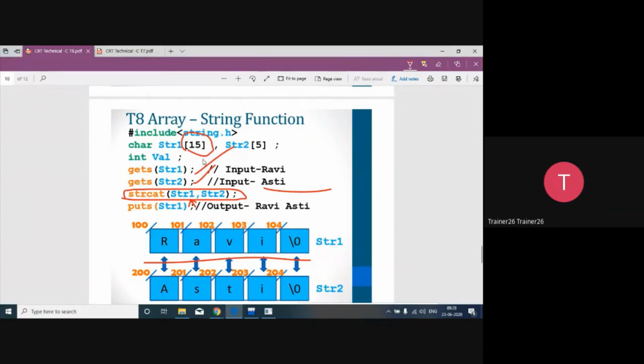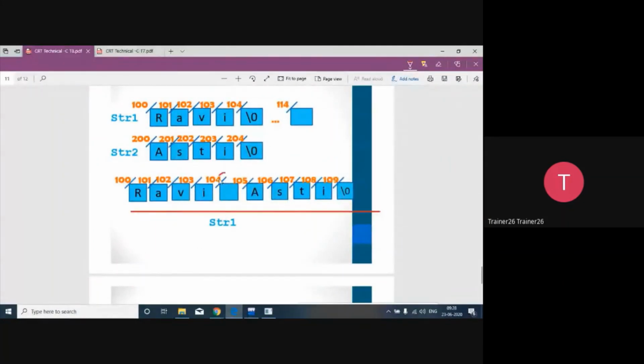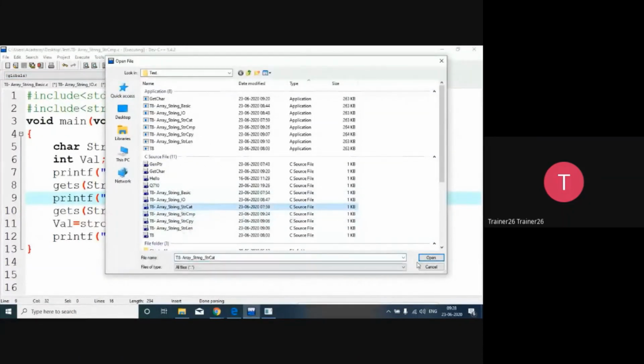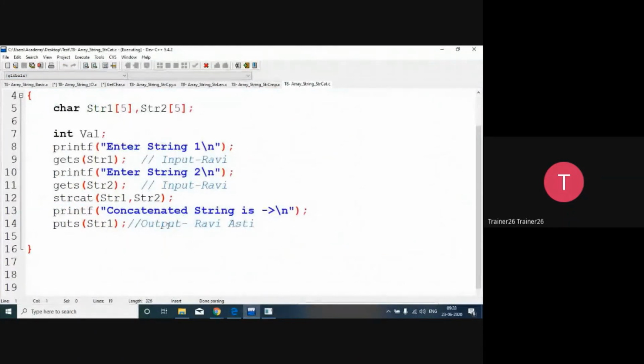So in concatenation, both strings will be added. It will look like this, but the space is not added, we have to add the space here. That we are going to study in the string cat function. So file, open, and the string cat function is there. In the string cat function, first we take the first string, then the second string, and the destination string is the second one. If you observe, this is the destination string in which the string is going to get concatenated. And after that, the answer is not Ravi Asati. Here the space is not there. So this is the way we are going to get the answer.